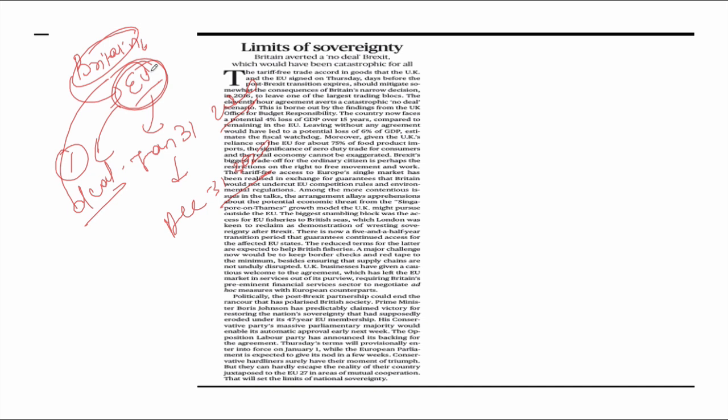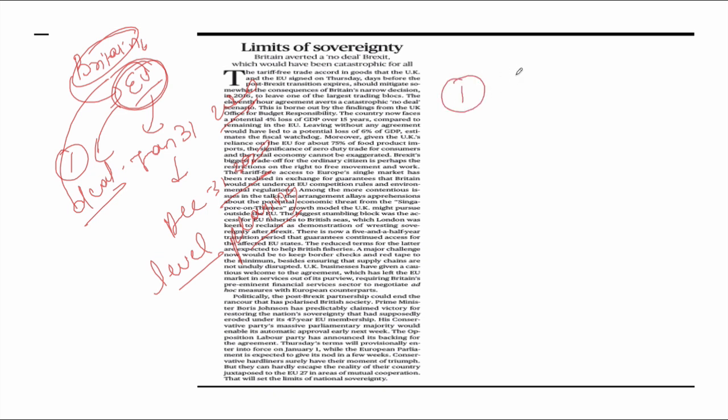So basically, presently only the trade related things have been decided. The remaining issues are there on which they are unable to agree, these major points like fishing rights, governance, and guaranteeing level playing fields on government subsidies and regulations. These were the major points on which neither Britain nor the European Union were agreeing.